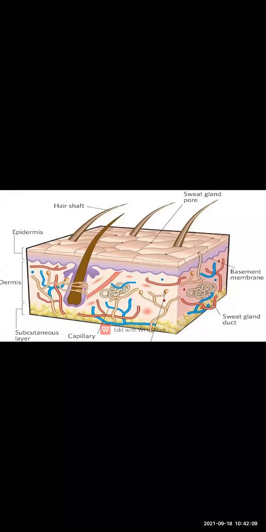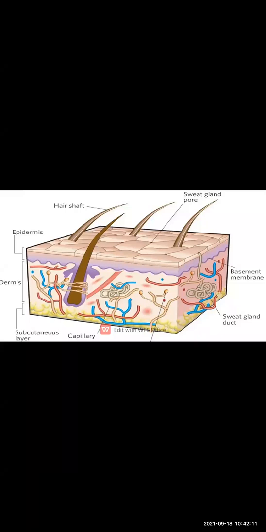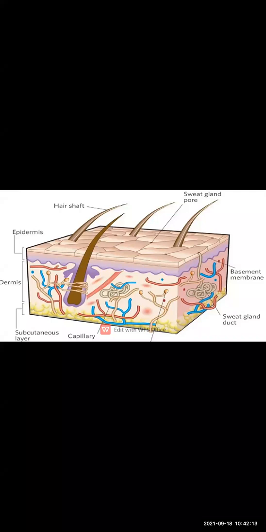Now what is the epidermis? The outermost layer of your skin, that is called epidermis. That is, what we see on the top of the skin, that is epidermis. And the layer below the skin, that is known as the dermis layer.